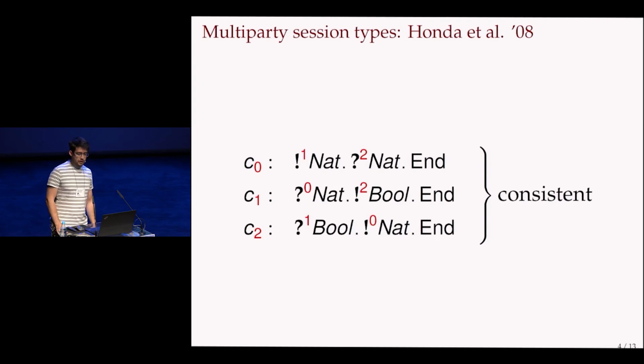On the other hand, we have multi-party session types, in which there are not two participants, but more than two. In that case, we annotate these types with indices, indicating with whom we are communicating. So for example, channel C0 is communicating with participant 1. It's first sending a natural number, and then it's receiving a natural number from participant 2. And there is then some kind of rule about when these things are consistent with each other. That's not just that the send and receive match, but also that they are done in such an order that there is no deadlock.